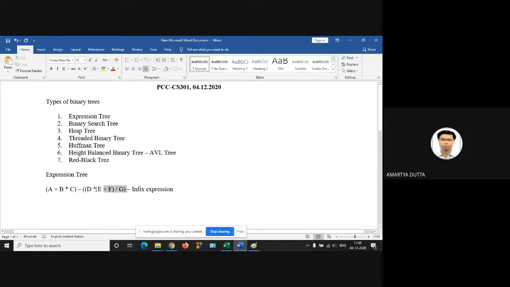So the arithmetic expression is given in this form. This is your infix expression.